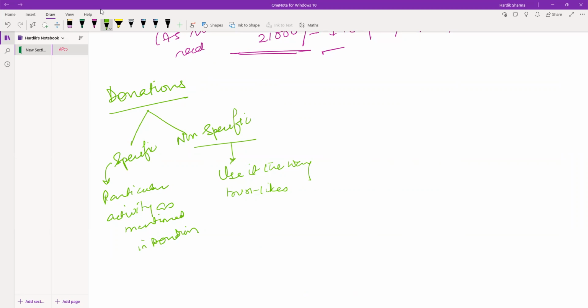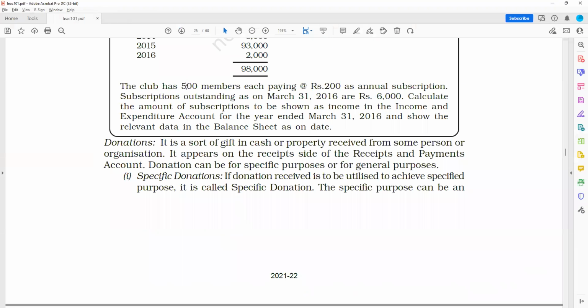Okay. So now specific donations, one more thing. The specific donations are accounted in the balance sheet, whereas non-specific donations are accounted in the income and expenditure account. This is balance sheet and this is income and expenditure. I hope I am clear till this point. Now let's study what the material says. The material says if donations received are to be utilized to achieve a specified purpose, it is called specific donations, correct?